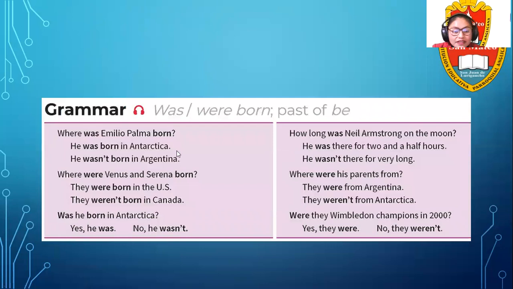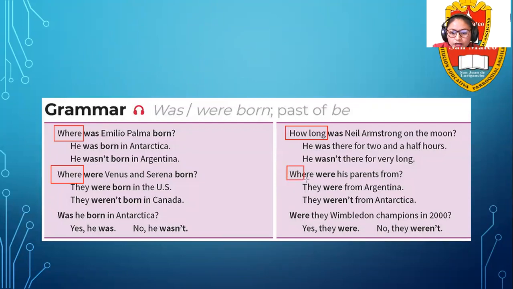When we have a WH word, like for example, where, here we have some examples with where, okay? Or how long is also a WH word or considered a phrase for questions, okay?